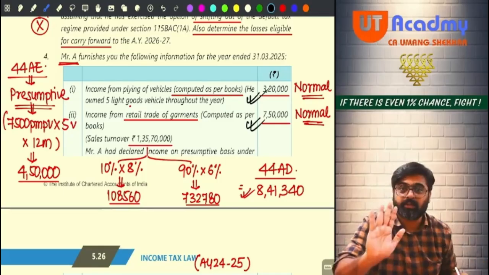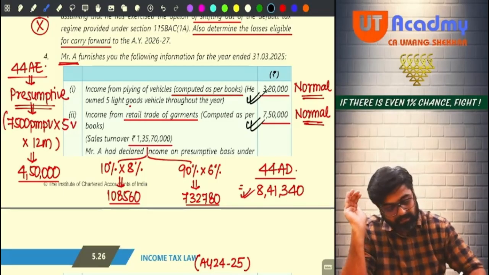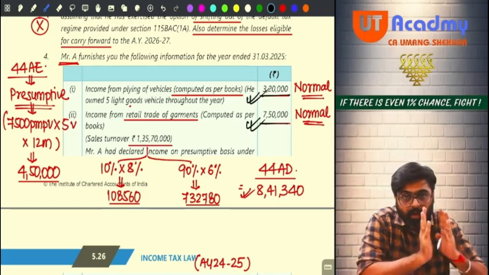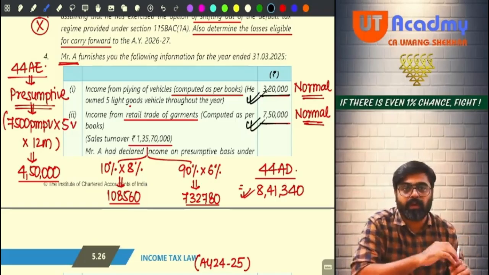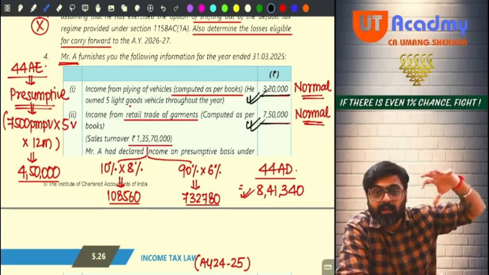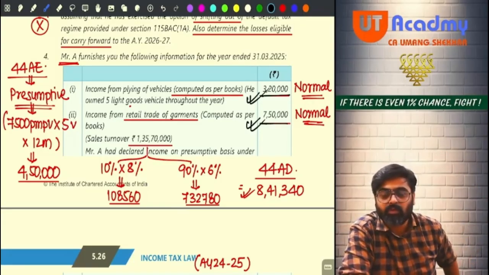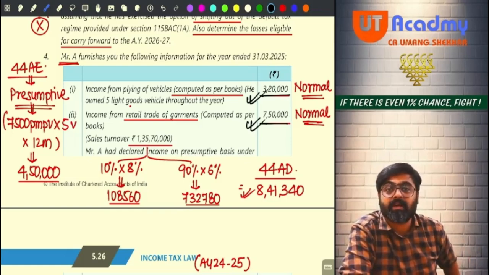Done, sir. Now see, now what will happen, no? This is normal business profits, normal business profits. So from normal business profits, what you can do, if earlier years' unabsorbed depreciation you have brought into this year, don't you think unabsorbed depreciation is adjusted as per section 32?